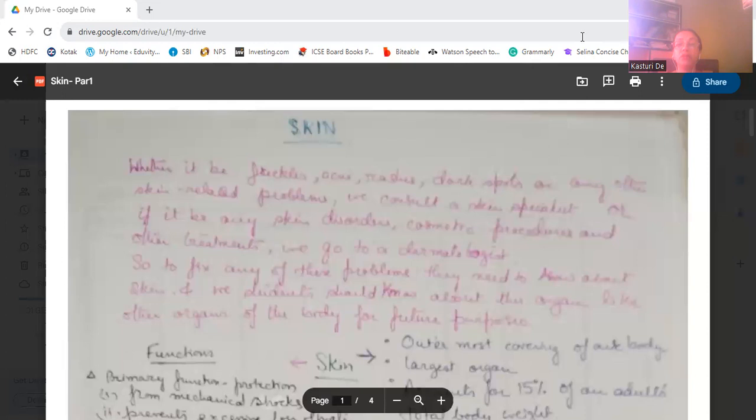Whatever you're studying, you can store in your mind, and the more things you can store, the more things you can replicate.